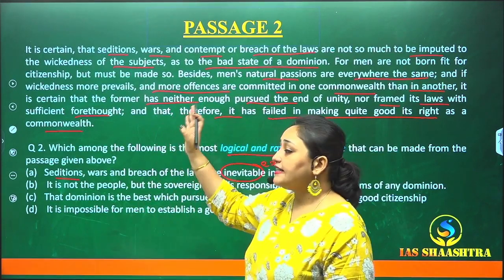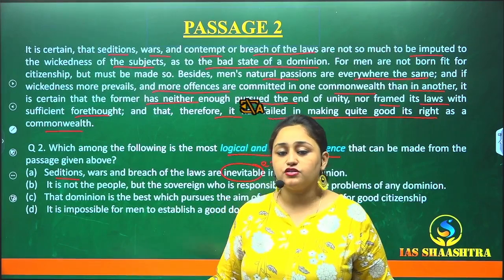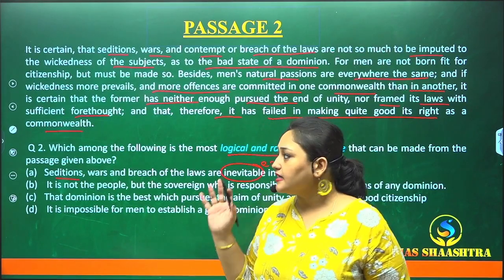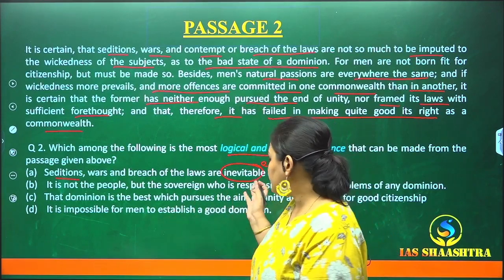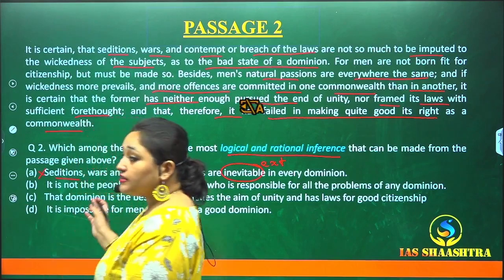What is being said? That if the dominion is right, if they are having good laws, good rules and regulations, everything is okay, then these things will not happen. So this point is wrong. We'll cross it. Let's go to the next point.